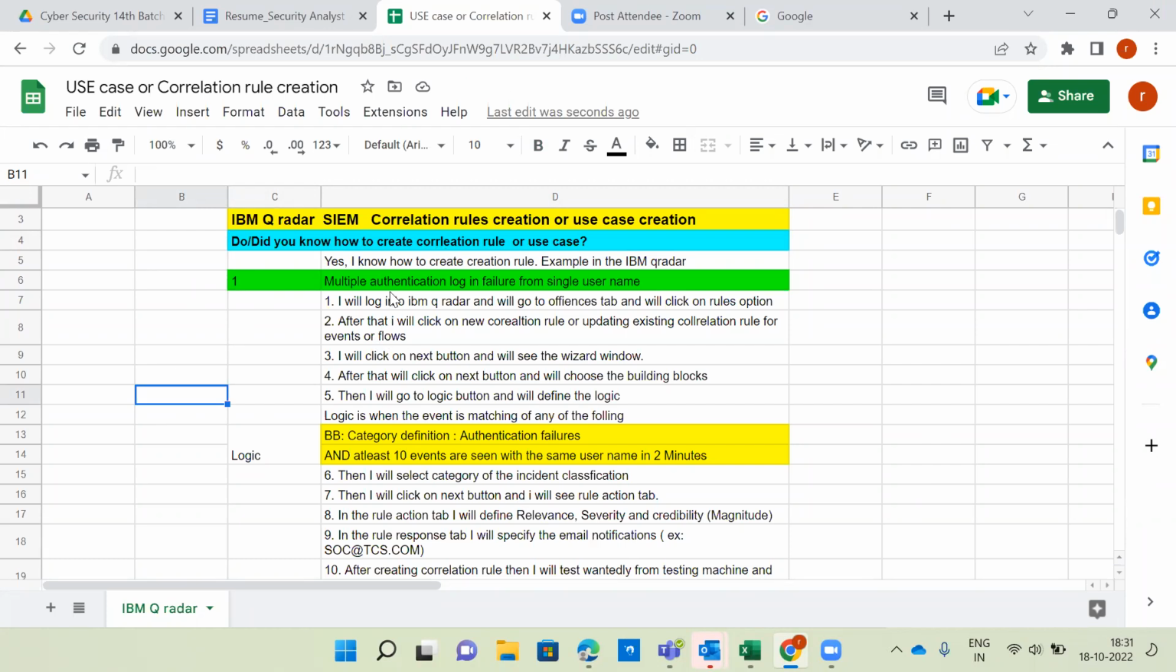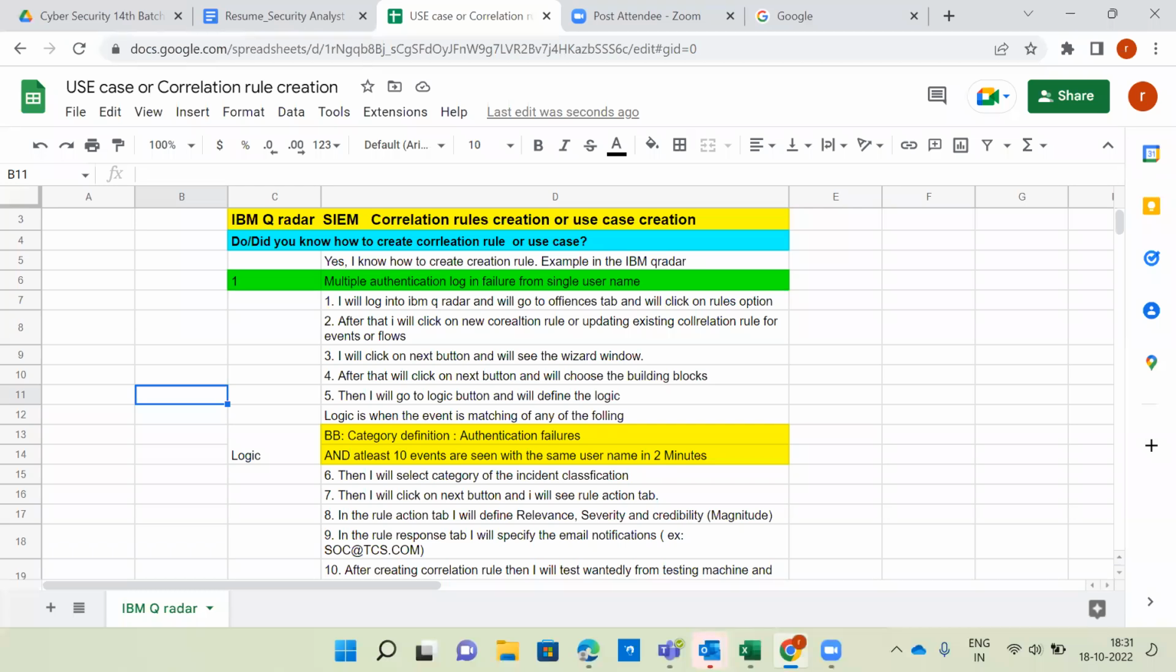Okay. So yes, L1 team, whoever has less than 3 years of experience, you can say no. I'm repeating once again, for people with less than 3 years of experience, you can say, no, I did not create any correlation rule or use case because I don't have the access. But whoever has more than 4 years of experience, you have to say, yes, I know how to create a correlation rule. Is it clear?